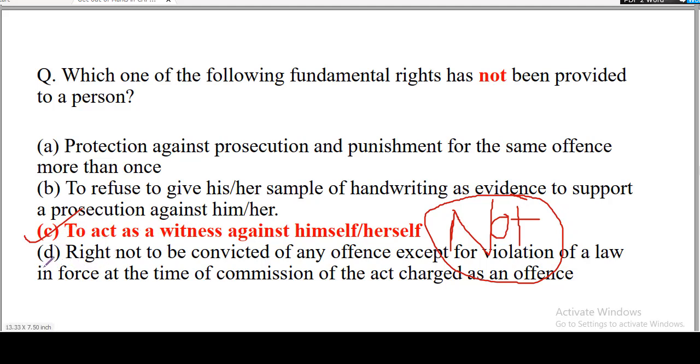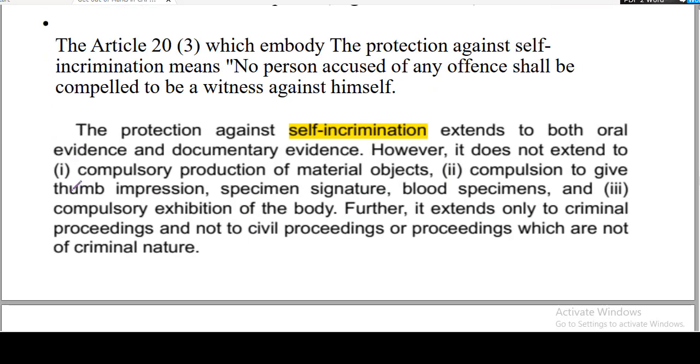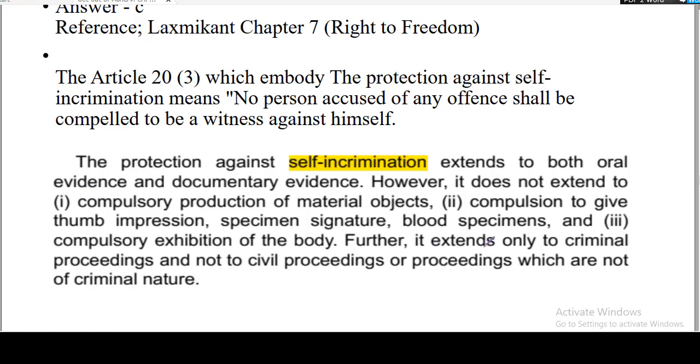And option B might also feel right to many people, to refuse to give his or her sample of handwriting as evidence to support a prosecution against him or her. Guys, this is not a correct statement, because let us look at the provision of this protection against self-incrimination. This protection against self-incrimination does not extend to compulsory production of material objects, compulsion to give thumb impression, specimen signature, blood specimens, and compulsory exhibition of the body.